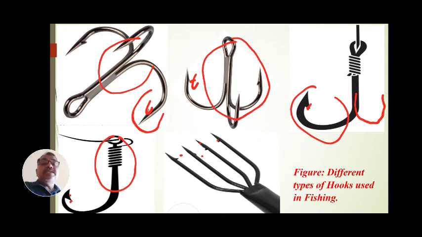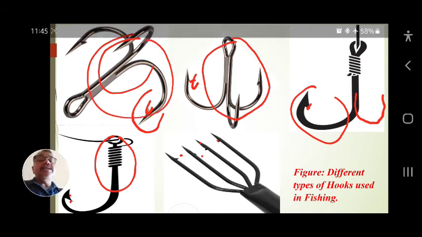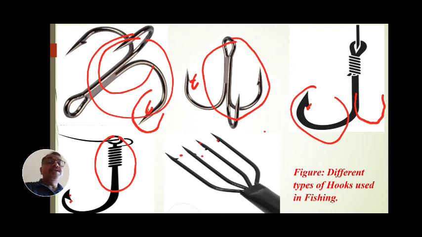When such a single hook is used, it is a single line, and when many are used, it is a long line. In a single line only one hook is used, and in a long line, hooks are connected, more than 5, more than 10, to capture fishes. That is called a long line. Single lines and long lines use these hooks to capture fishes.